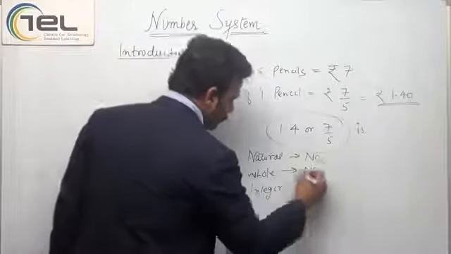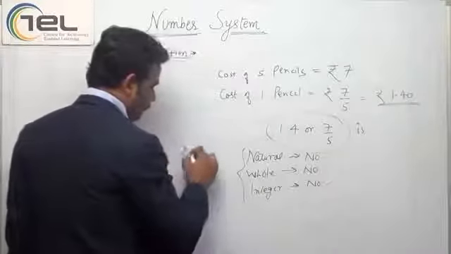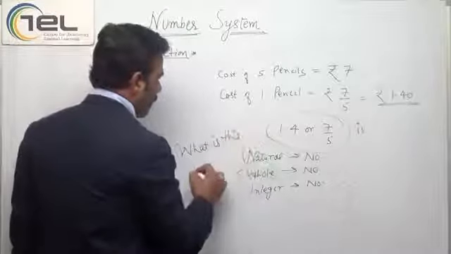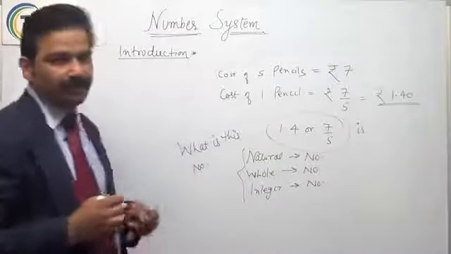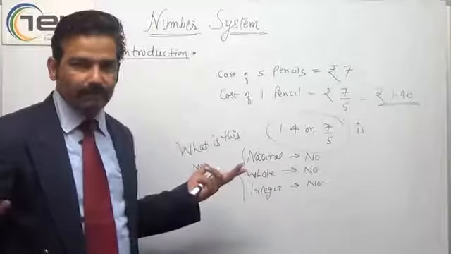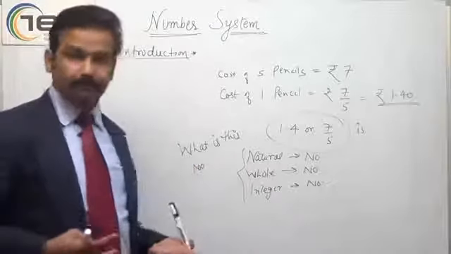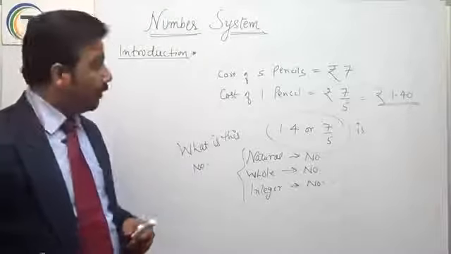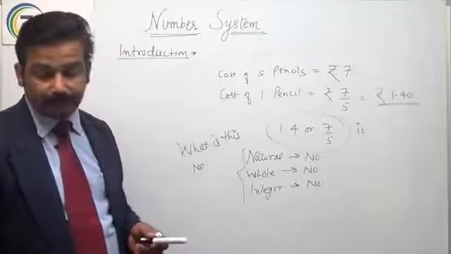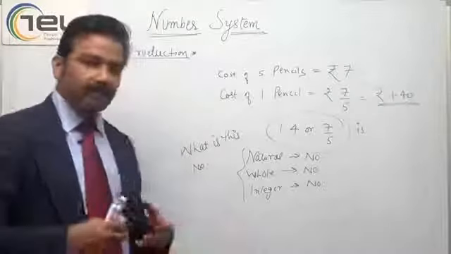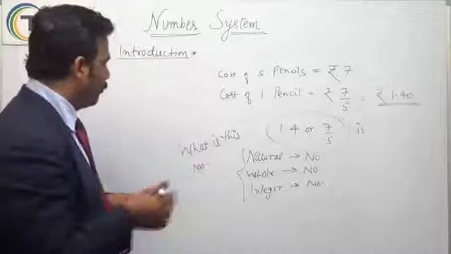No. Then what is this number? I have not told you about this number yet. Do you know what it is? This is a number which lies in between two integers, 1.4.